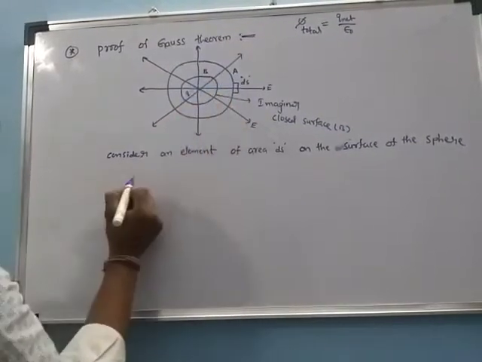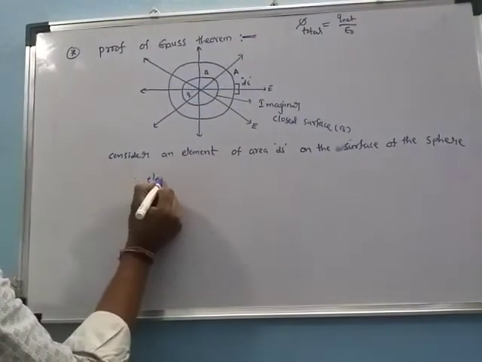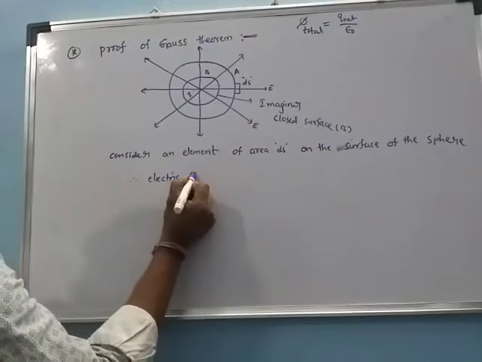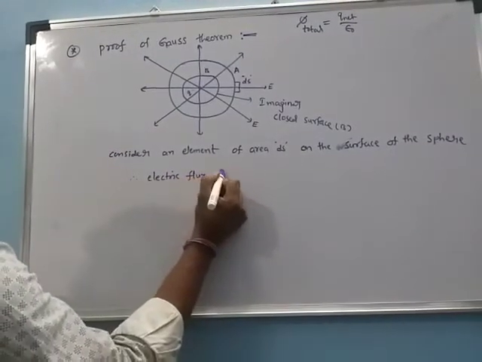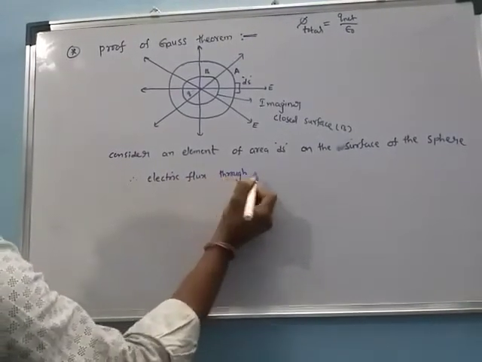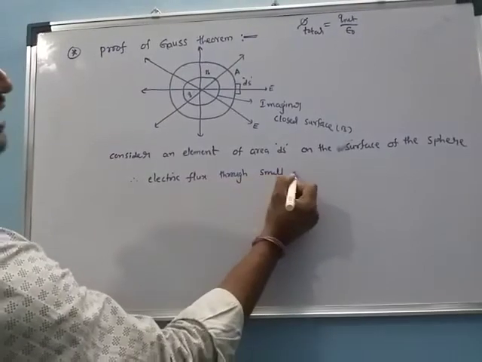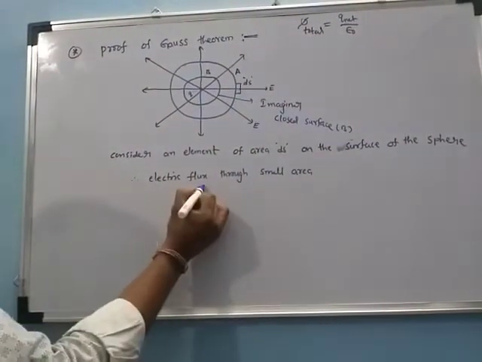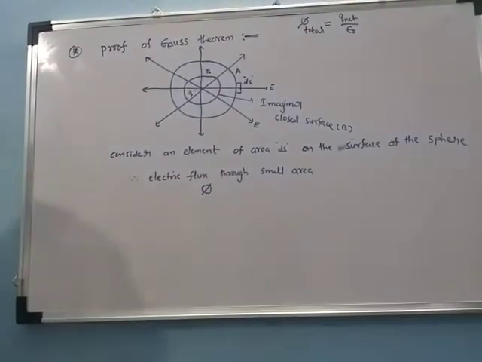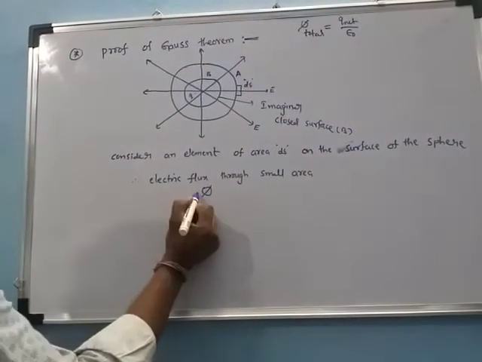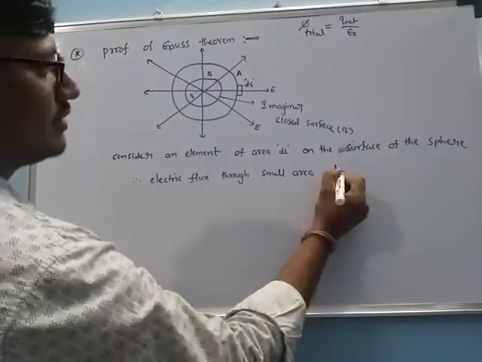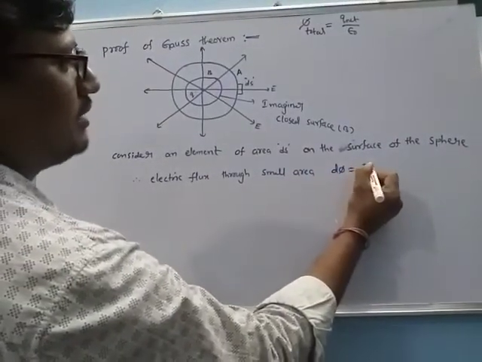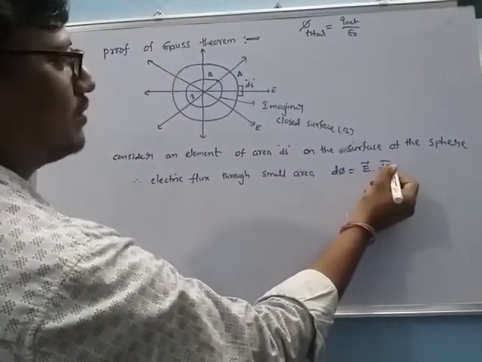Therefore, the electric flux through the small area, denoted by phi, is d phi equal to E bar dot ds bar.